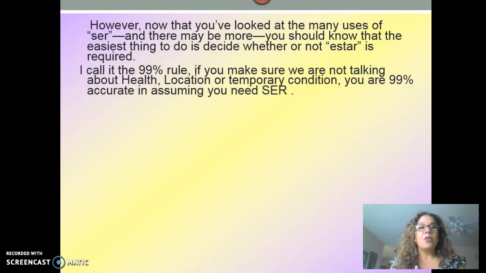Now that you look at the many uses of ser, you should know that the easiest thing to do is to decide which one to use, and you will be 99% correct most of the time. Basically, if you make sure that we're not talking about health, location, or temporary condition, you are 99% accurate in assuming that you need to use a form of ser.